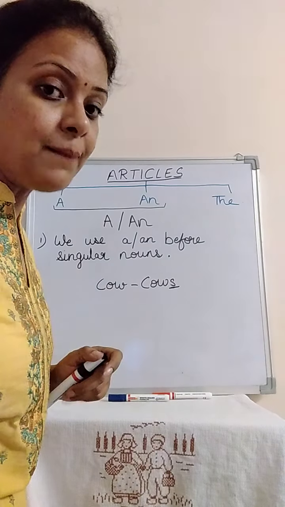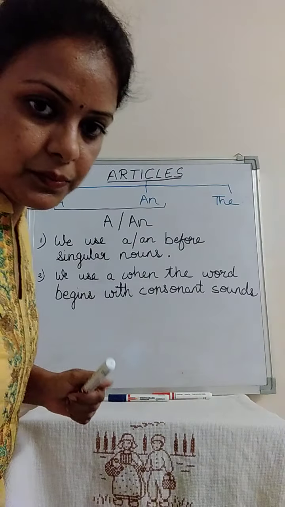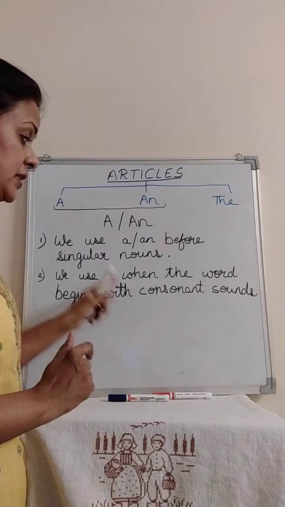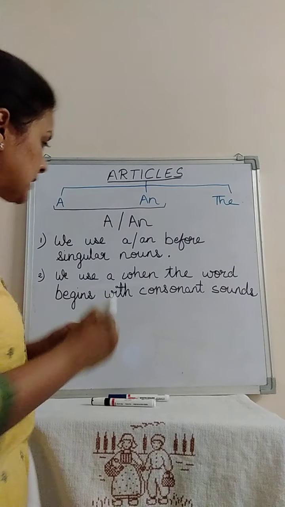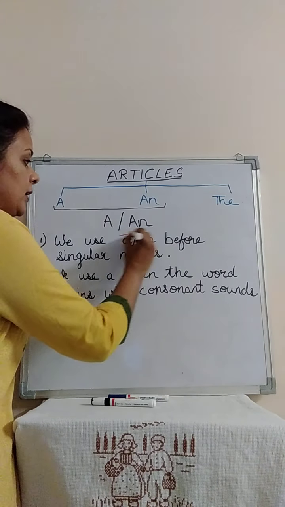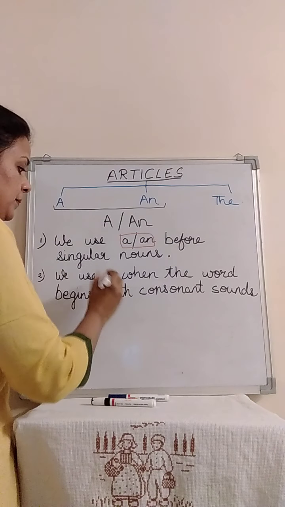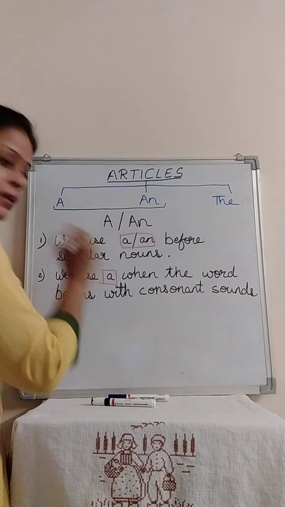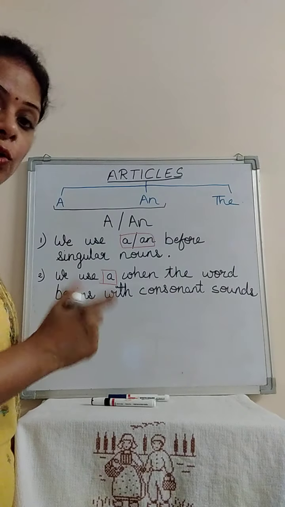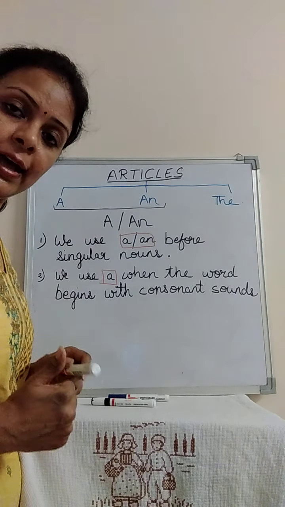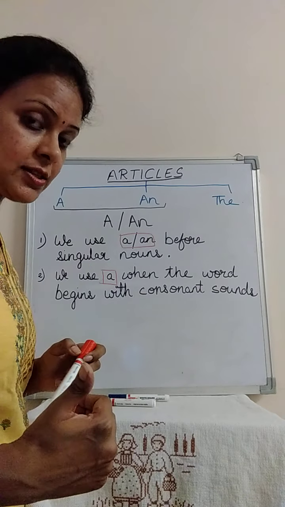So now comes my second rule. We use a when the word begins with consonant sound. Yes, we are talking about a now. We all have discussed what are consonants.